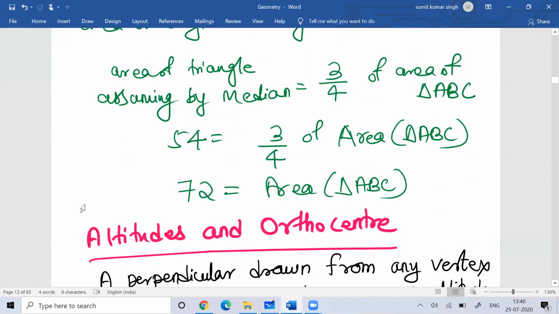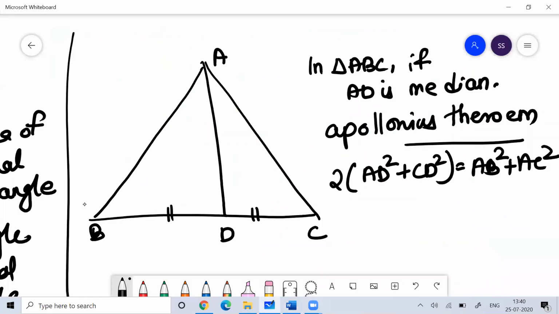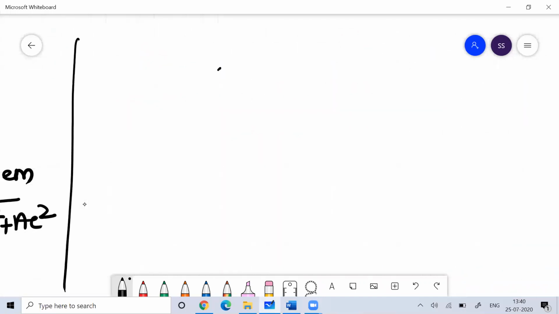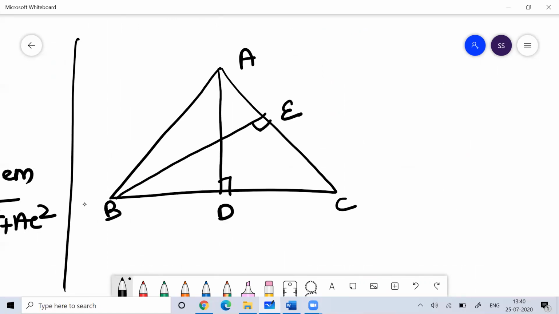Now going further, I can talk about altitudes of the triangle. You know that an altitude is a perpendicular straight line. Suppose AD is the altitude, BE is the altitude, and similarly CF is the altitude.